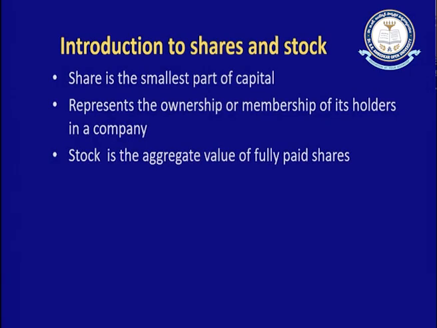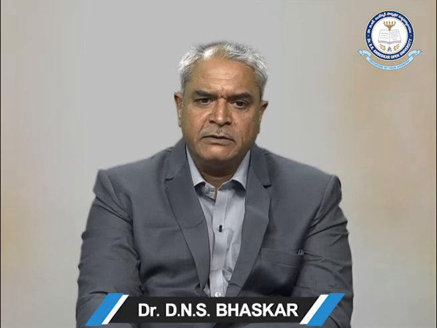Then we understood various kinds of companies on the basis of incorporation, liability of the members and ownership, and so on. Then how many ways the company can acquire funds. Out of that, the very best way is shares, the smallest amount of capital through which the company acquires its long term resources.